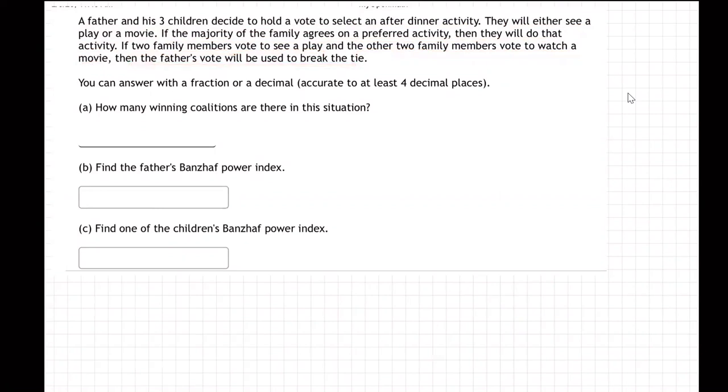Okay, so let's go through it. So step one. List all winning coalitions. Okay. So let's list all the winning coalitions. What are all the winning teams? So first we're going to have teams of two. So what are the teams of two that can win?